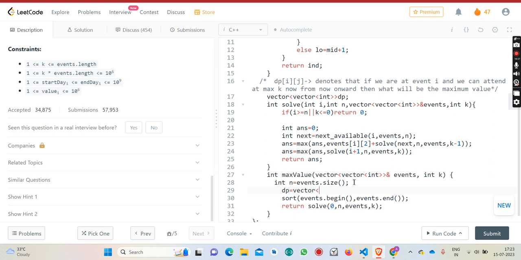I will initialize every entry in the DP with -1. Always initialize the DP with values which can't be possible in any way. K plus 1, just for the sake of safety. If dp[i][k] is not equal to -1, return dp[i][k]. Means if I have already computed that answer, then there doesn't exist a point to compute it again and again.